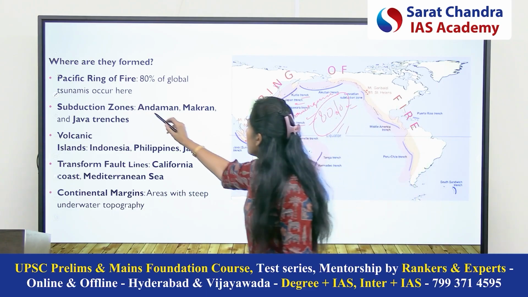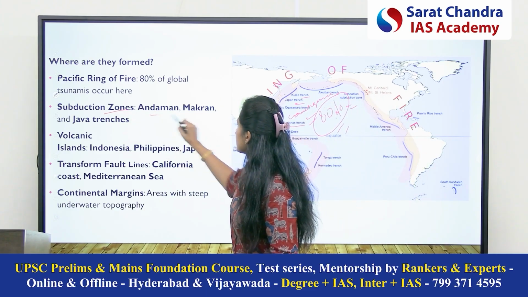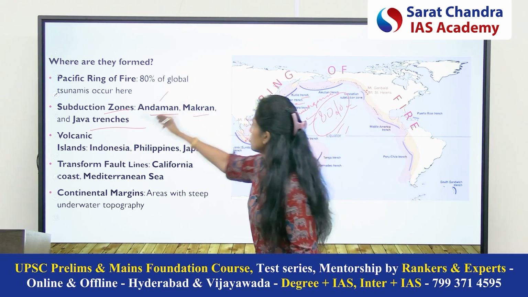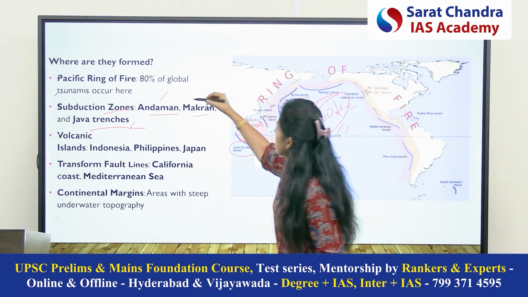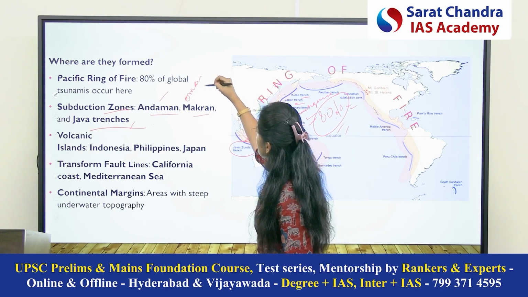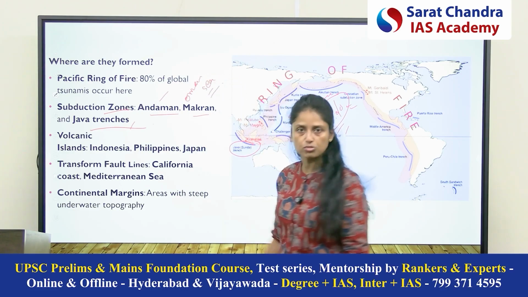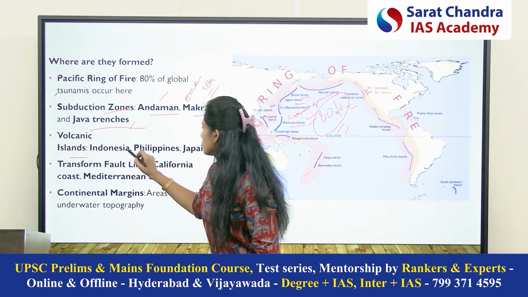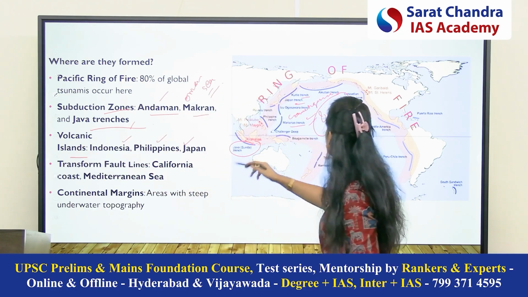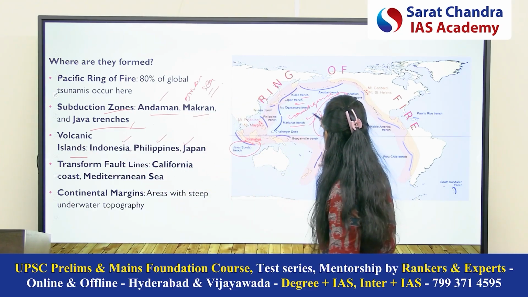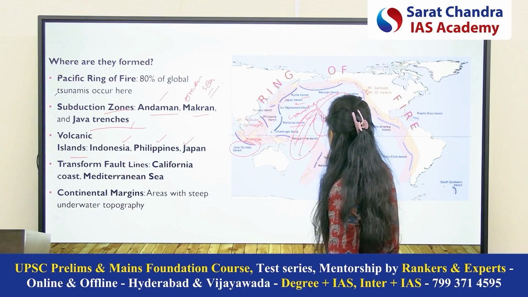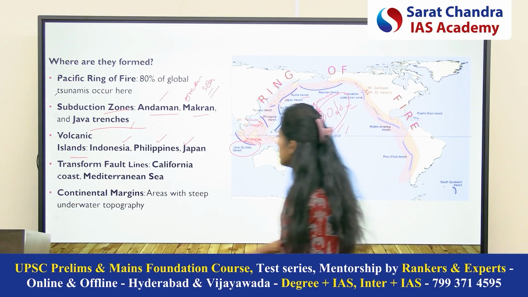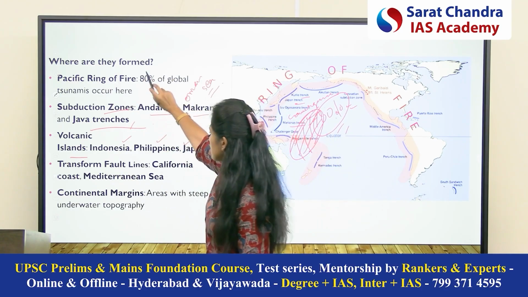Now, second thing, the subduction zones, that is Andaman, Makran and Java trenches. So see, Andaman, Java trench is present here. Makran is near Oman. So here also subduction zones are present. Now, volcanic islands. So Indonesia, Philippines, Java, Japan. So basically this complete area is prone to tsunami.